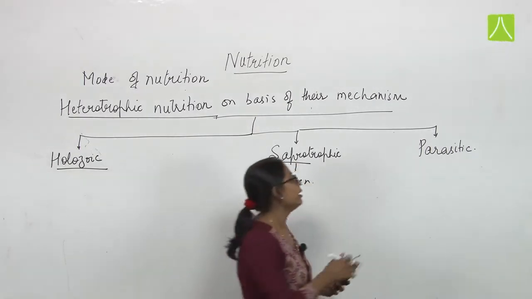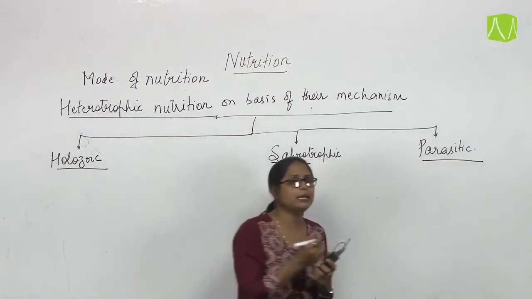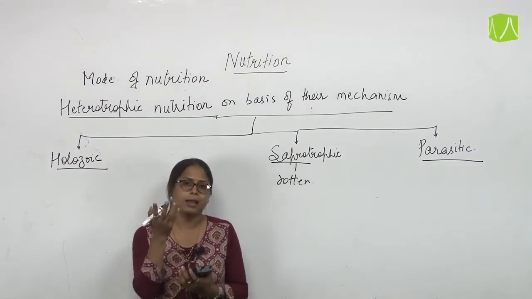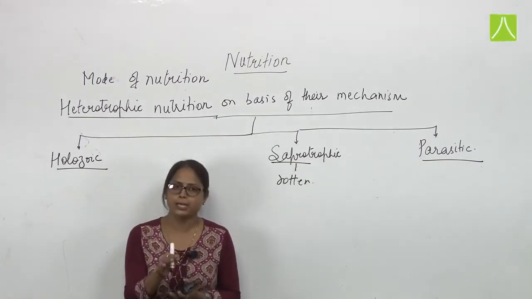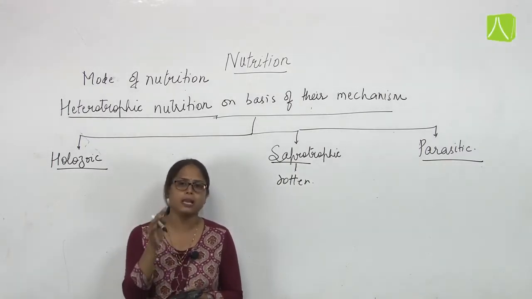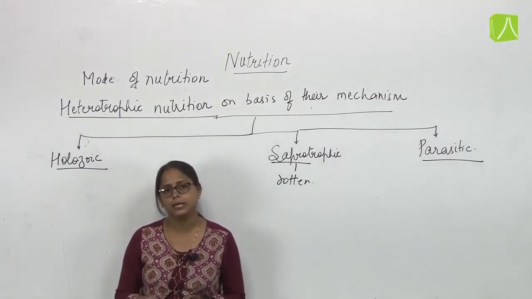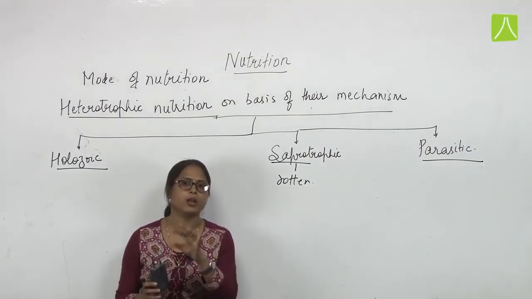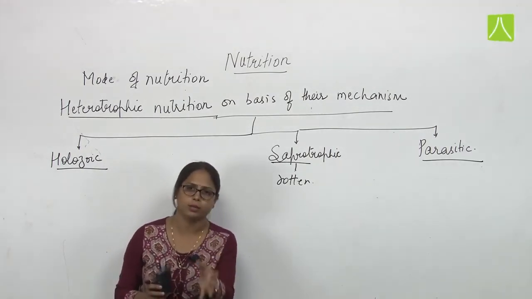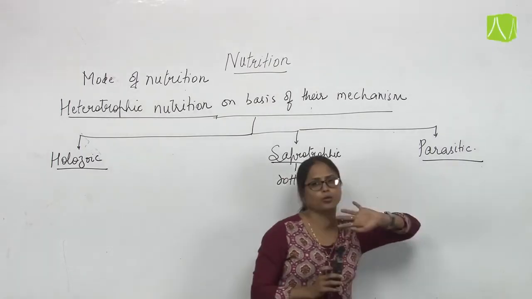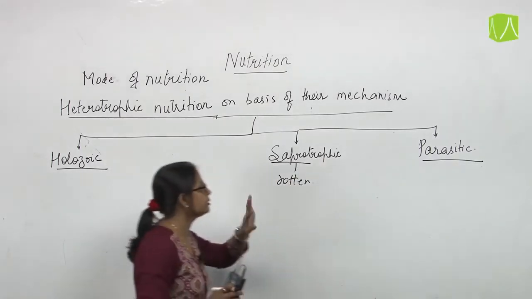Third is parasitic. Parasitic means here the organism is living on another animal. That means they are completely dependent on another animal's body. They need a host. They can't survive independently. That is why they have to survive in the body of another animal. So that includes the parasitic mode of nutrition. We are going to discuss them in detail.